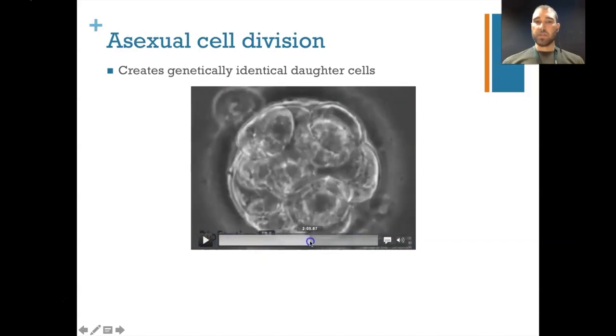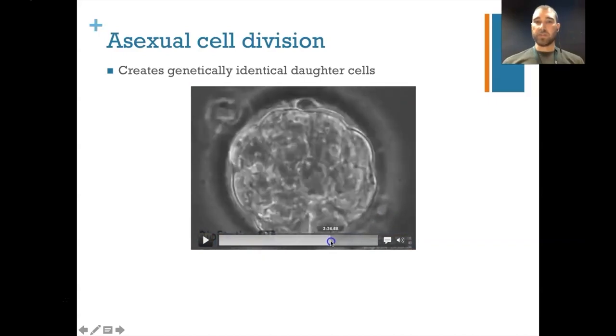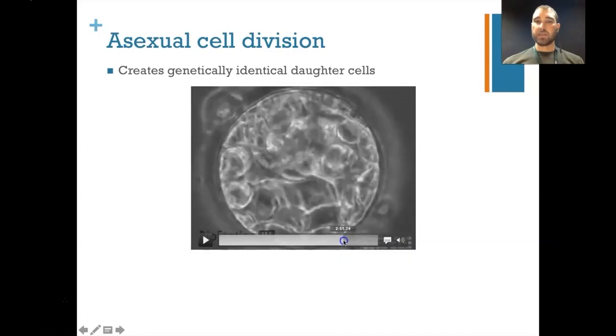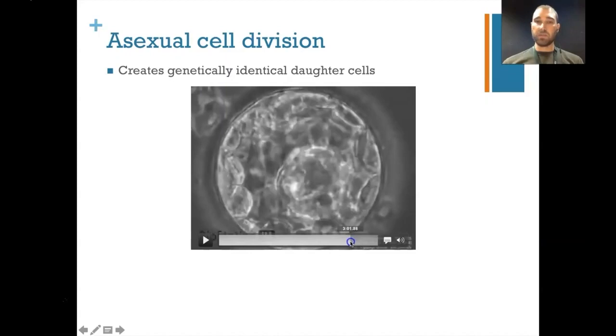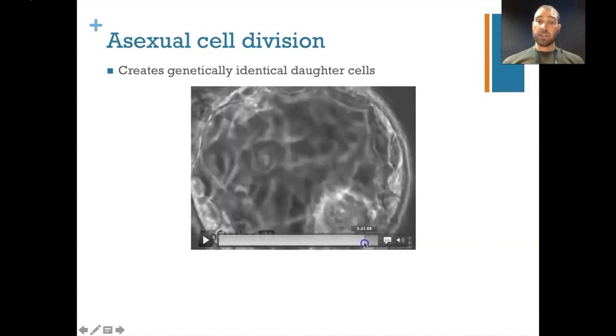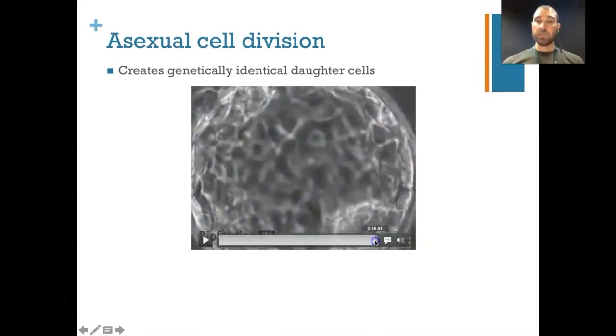So as time goes on, you end up with more and more cells, and those cells will eventually start to differentiate, which means they're not exactly the same. They're not phenotypically the same, even though they're genetically the same. So you end up at the end with a big ball of cells that we call the blastocyst.